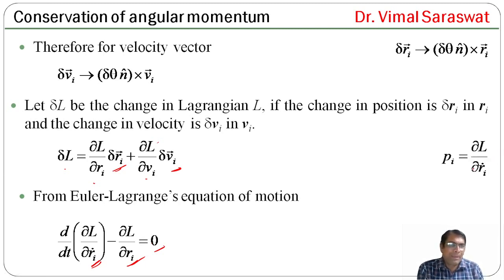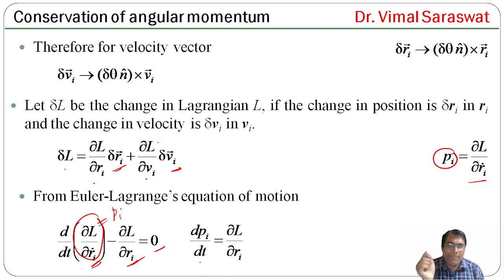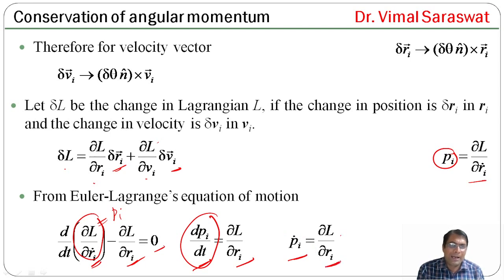And del L by del Ri dot is actually Pi, so this will be replaced with Pi. So dPi by dt is equal to del L by del Ri. And what is Pi? Pi is linear momentum. And dPi by dt is Pi dot. So Pi dot equals del L by del Ri.